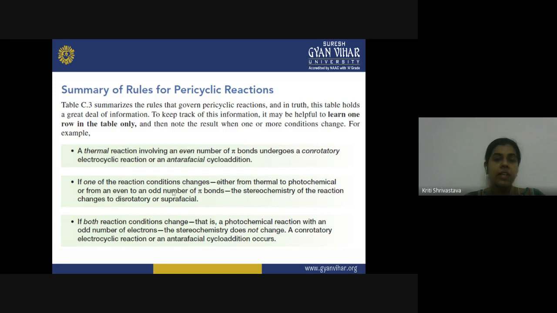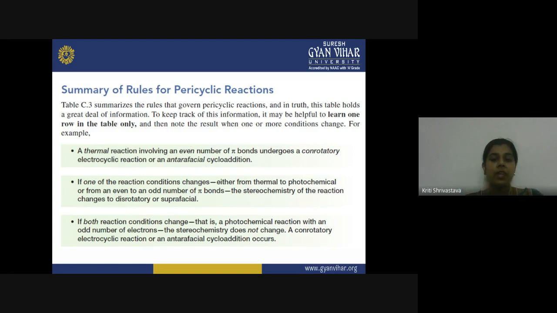If one of the reaction conditions changes, either from thermal to photochemical or from even to odd number of pi bonds, if any one of these things changes, then the stereochemistry of the reaction changes to disrotatory or suprafacial. It means when we have a photochemical reaction with an even number of pi bonds, or we have a thermal reaction with an odd number of pi bonds, only one factor you have to change.